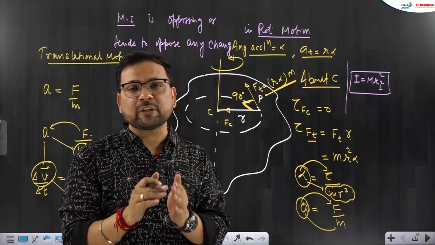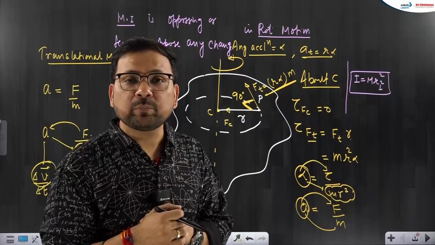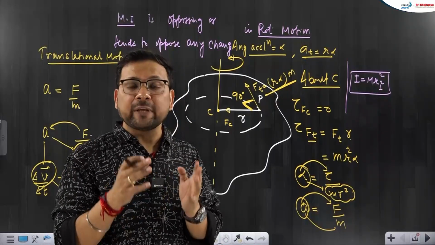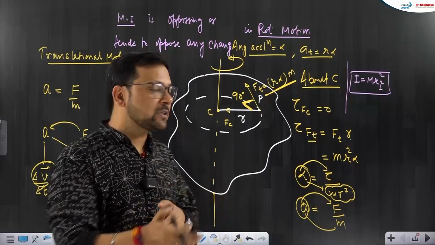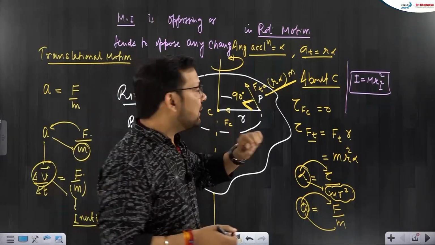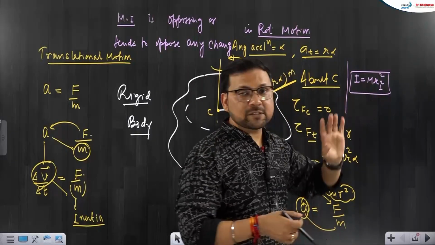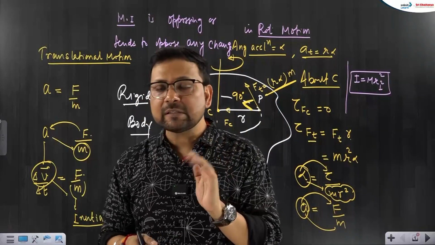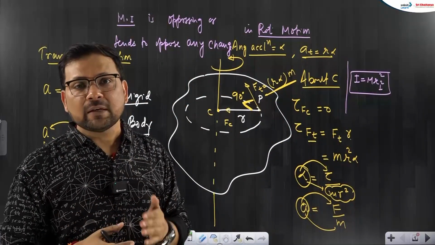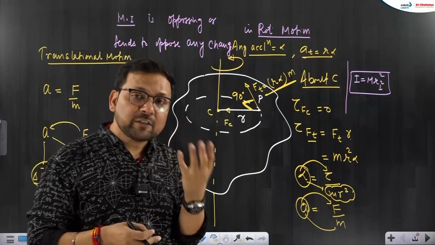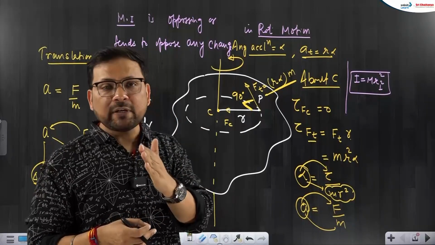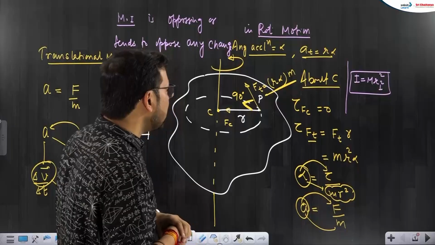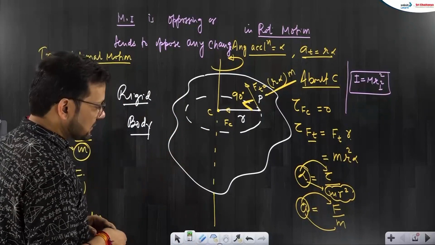It is playing the same role as was played by mass in the translational motion. Second, what is the formula? m into perpendicular distance. Always focus on perpendicular distance, that cannot be any distance. If any other distance is given other than perpendicular, then find the component and then mr perpendicular square. Those are the two things we have discussed.